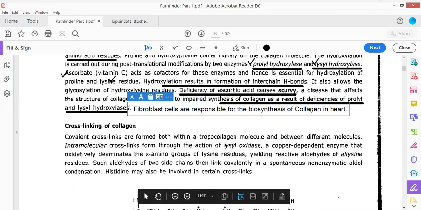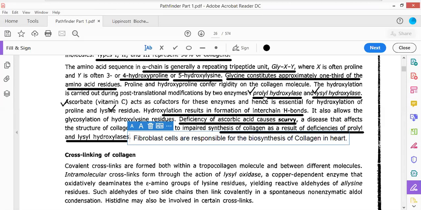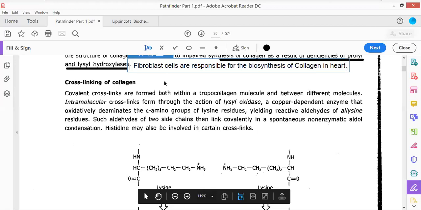Now, there is another enzyme that is present. This is not lysine hydroxylase. There were two different enzymes, prolyl hydroxylase and lysine hydroxylase. Both these enzymes catalyze the hydroxylation of proline to hydroxyproline, and lysine to hydroxylysine. Now, cross-linking of collagen. How are the three collagen molecules cross-linked with regard to each other?